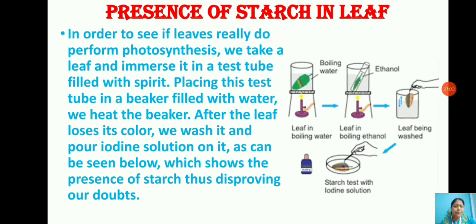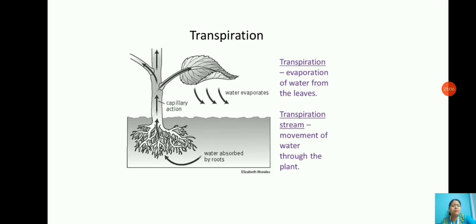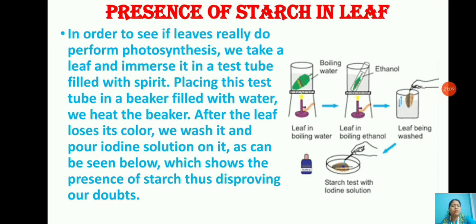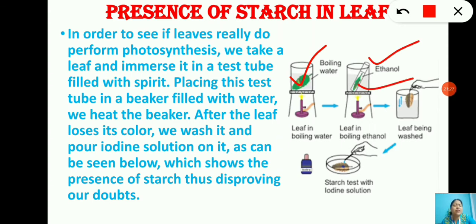You can see here in this drawing, the leaf is being boiled first in water, and then we take a leaf and immerse it in a test tube filled with spirit. This is the test tube and this is the leaf which is kept inside, and the test tube is filled with the spirit that is called ethanol. Then placing this test tube in a beaker filled with water, we heat the beaker. We place that leaf along with the test tube, and then we heat it.